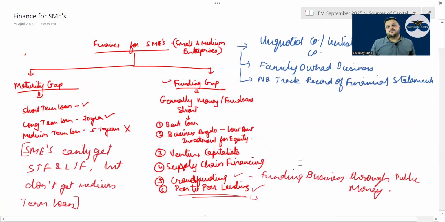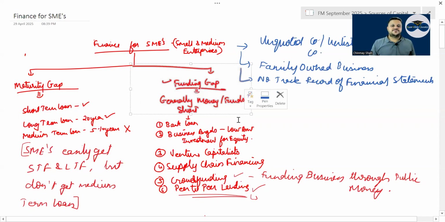Now see, what is the problem in SMEs? These are small family-owned, unquoted companies who have no track record of any financial statement. Hence, no one gives them loan, right? They can get short-term loan against their inventory. They can get long-term loan against their properties, secured loans. But medium-term loan for expansion they will not get.